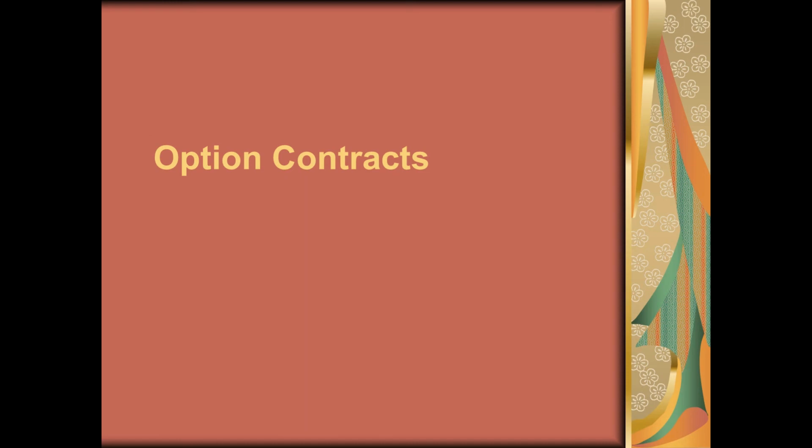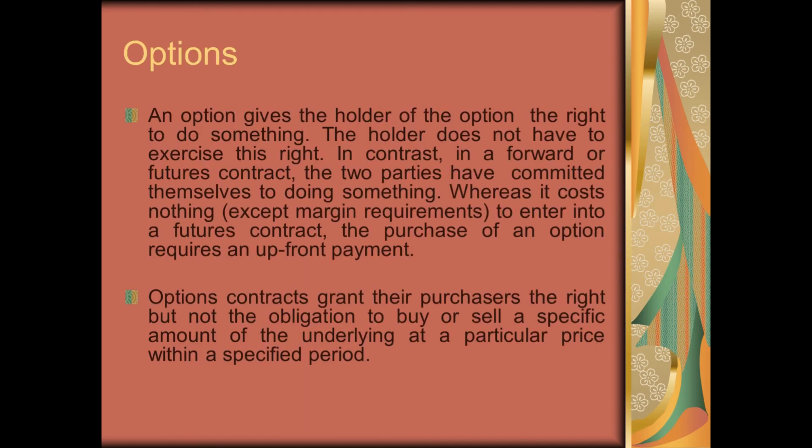Next type of contracts are option contracts. In this case, option is an exchange traded contract. There's an underlying asset, because in case of derivatives there has to be an underlying asset, and since they are exchange traded, you have stocks, indexes, currencies, interest rates, and commodities as the underlying assets for which the option contracts are available.